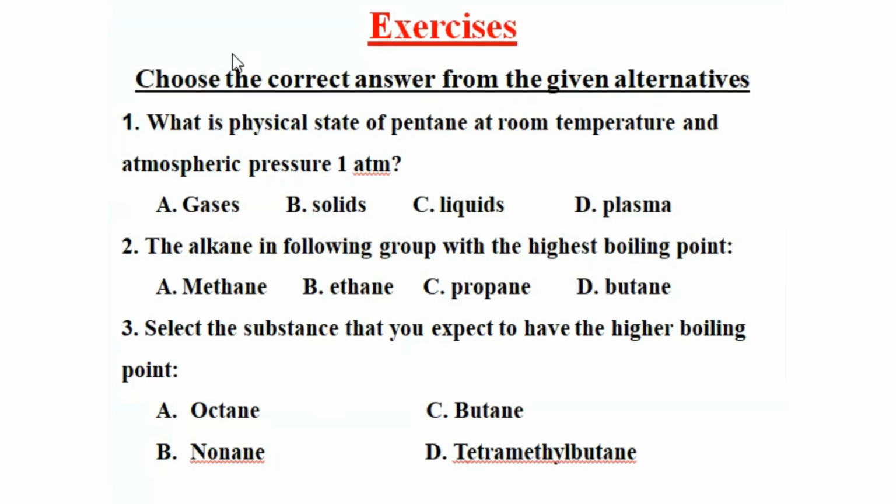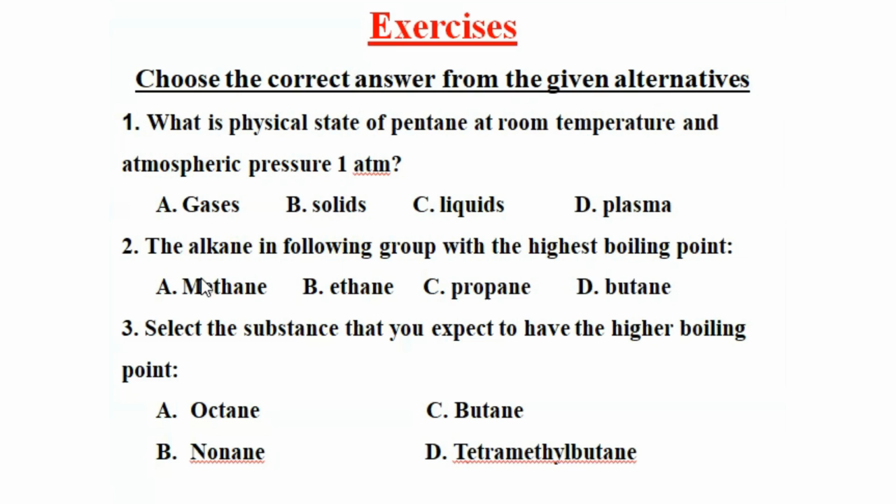The exercise is multiple choice questions. Choose the correct answer from the given alternatives. Number one, what is the physical state of pentane at room temperature and 1 atmospheric pressure? A, gas; B, solid; C, liquid; D, plasma. The answer is C because pentane contains 5 carbon atoms. Carbon number 1 up to 4 exist in gaseous form, carbon number 5 up to 17 exist in liquid form, and carbon number 18 or greater exist in solid form.